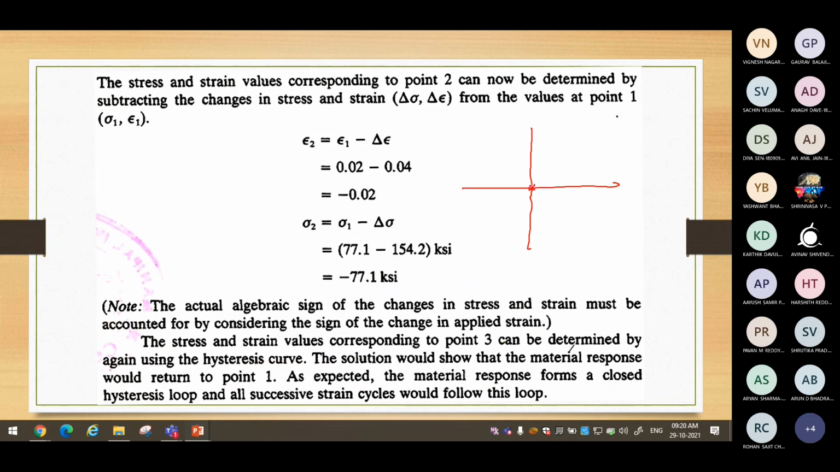So from 0 to a strain level of 0.02. From there we have applied compression to minus 0.02. From there we have again applied until I reach the positive 0.02. So this is the curve. What is the coordinate here? For the first curve we have sigma 1, epsilon 1. We also have the same point as sigma 3, epsilon 3. Here we have sigma 2, epsilon 2 as a coordinate.